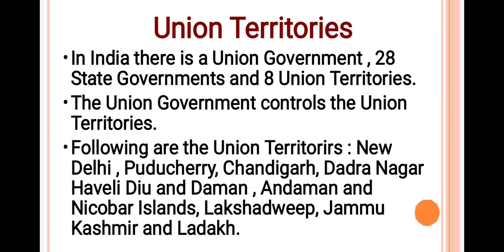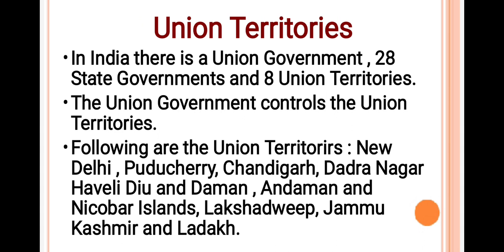Next topic is union territories. In India, there is a union government. Students, when our textbook of Standard 7th was published, at that time, there were 29 state governments and 7 union territories. But right now, there are 28 state governments and 8 union territories.